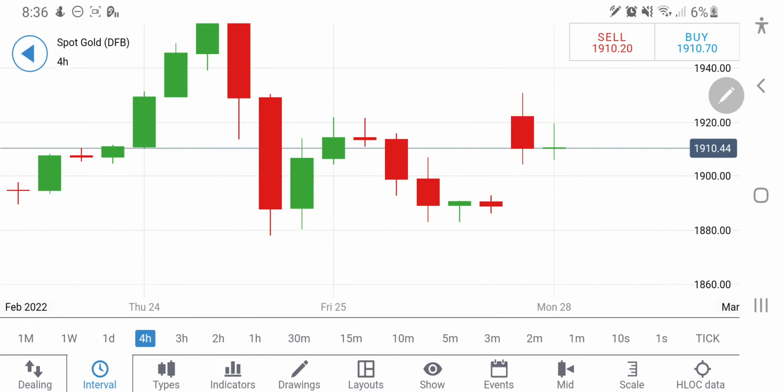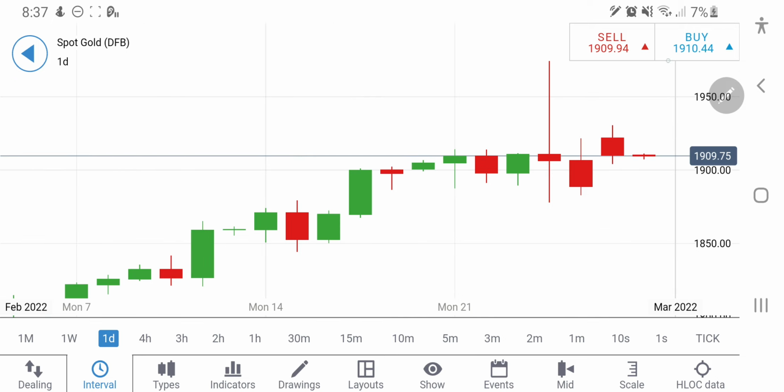Let's have a look at the 4-hour charts. On the 4-hour charts, there is a gap available here. It may try to close its gap, but not all the gaps are meant to be closed. And yes, here is a support. It has almost formed a double bottom here. So possibly the next candle, when it crosses 1920, definitely you can go long there, and it will continue to rise beyond 1935 and 1940 levels. That is the target. Possibly it can continue to rise as long as it trades above 1904.5 levels.